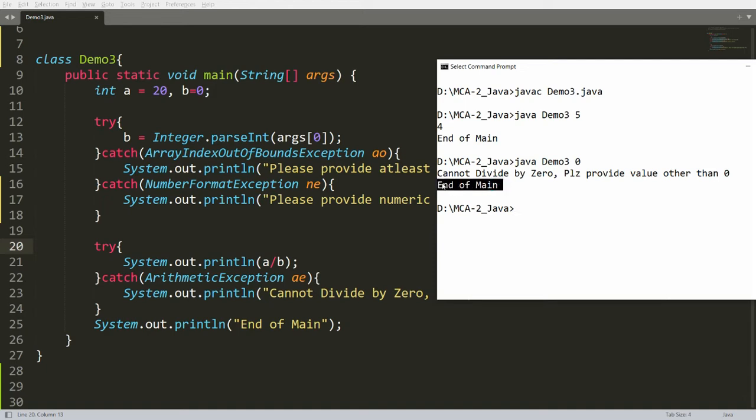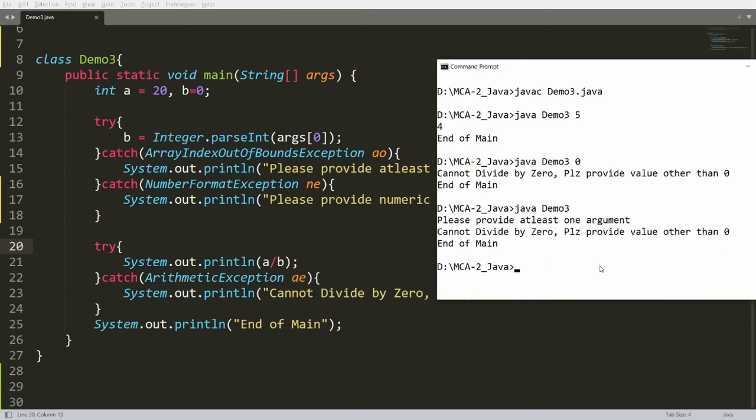Why? Just because I am handling the proper exception chaining here. Suppose the user is not providing any argument, then array index out of bound will be executed over here, and number format will not be executed. Only one catch will be executed, and that is the first catch that matches. So it will give me please provide at least one argument. This catch is executed, and the number format exception catch is not executed.